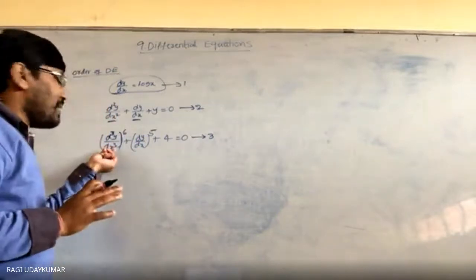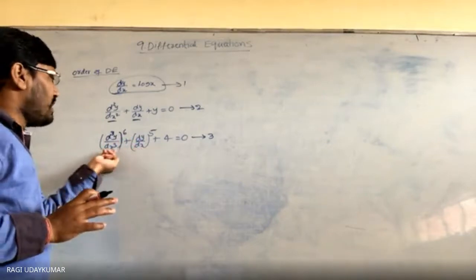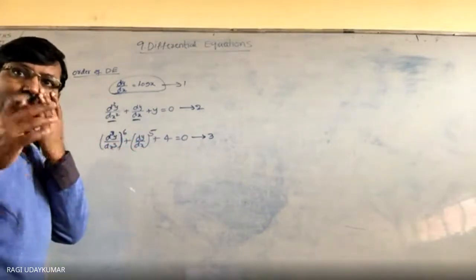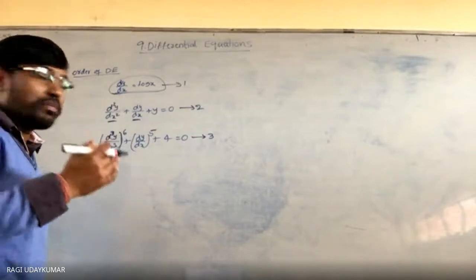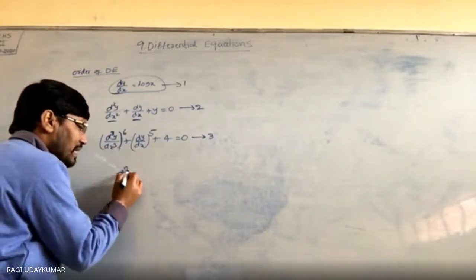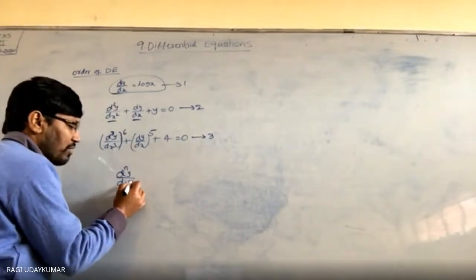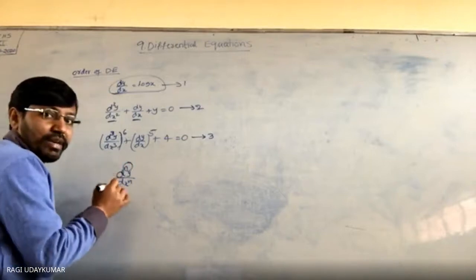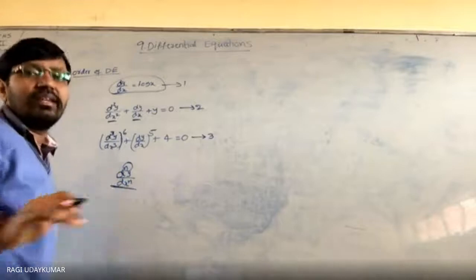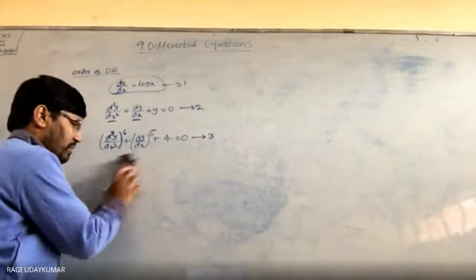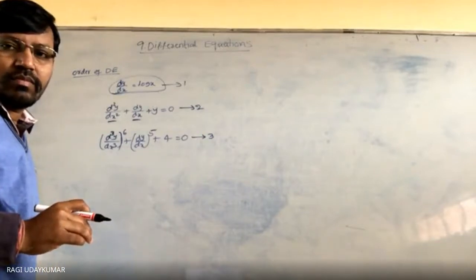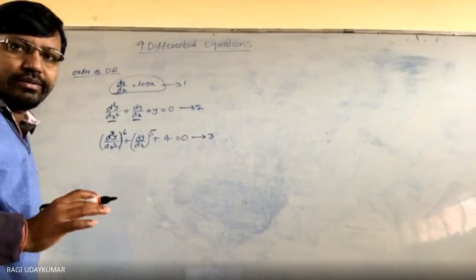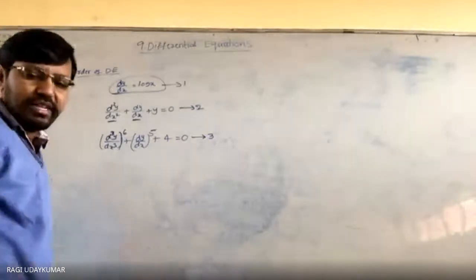Why? Because 3 is the maximum, either one time derivative or 3 times derivative. Power you don't see. What the power you are having, it is not necessary to consider. So for the highest, blindly you can say that d to the power n of y by dx to the power n, n is the highest wherever you are finding. That is the order of that particular differential equation. समझ में आया? Is it okay? Yes, sir.